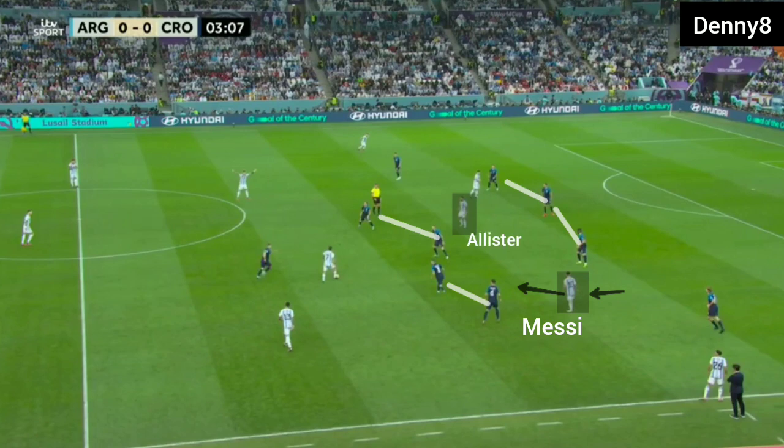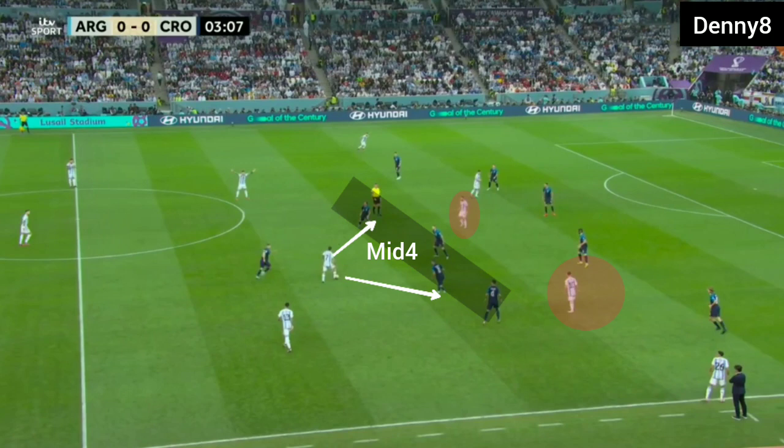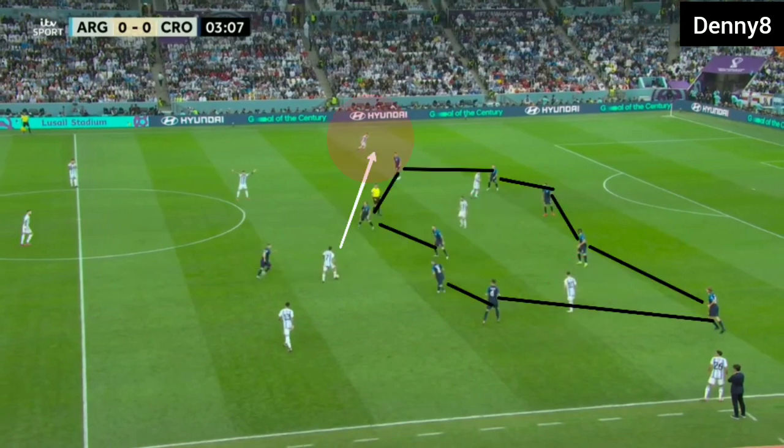Because Croatia's backline was being pulled by the fullbacks and number 9, there was a space between the lines for Messi and the attacking midfielder. But in open play, Croatia's mid-4 defended narrowly, so Argentina's midfielders were unable to penetrate Croatia's midfield, and Messi and McAllister were not able to receive the ball between the lines. Now Croatia were protecting the central zone by forming a mid-block, so Argentina's midfielders were being forced to attempt diagonal balls.